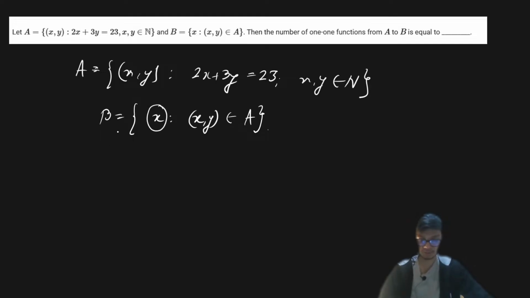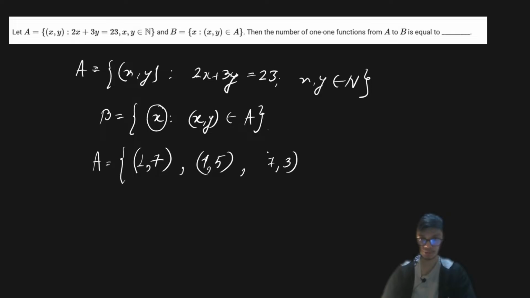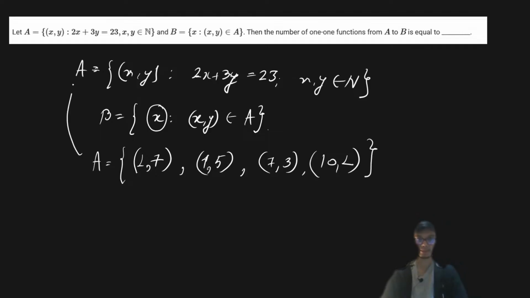So let us try to find out for which values of x and y you will have the sum equal to 23. From there, if you find it out, you're going to get certain ordered pairs, that is 1 comma 7, 4 comma 5, 7 comma 3, and 10 comma 1. These are all the ordered pairs that are possible for this set A, right?